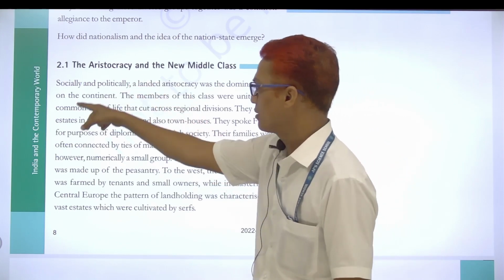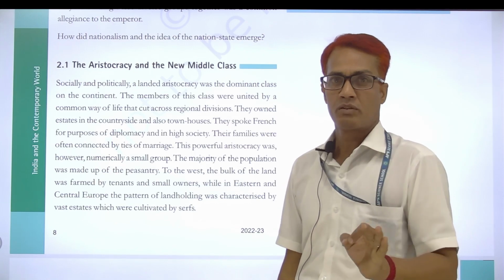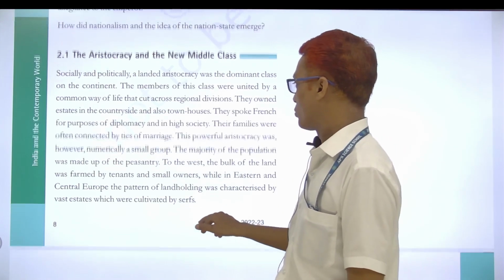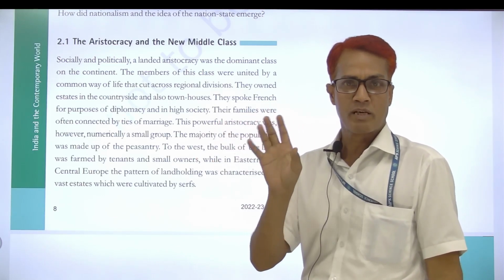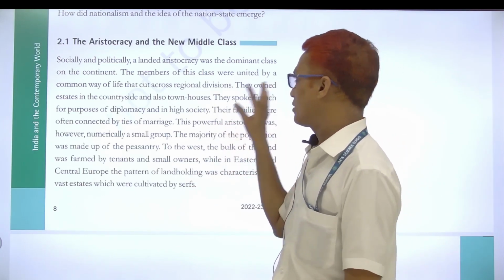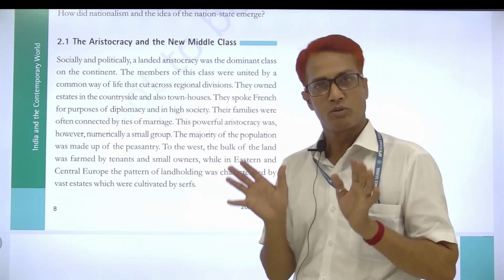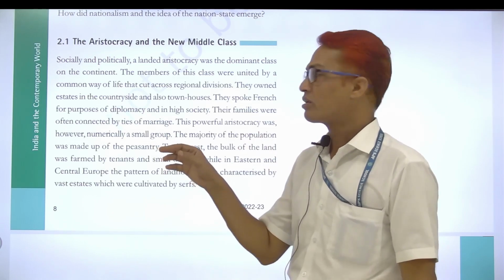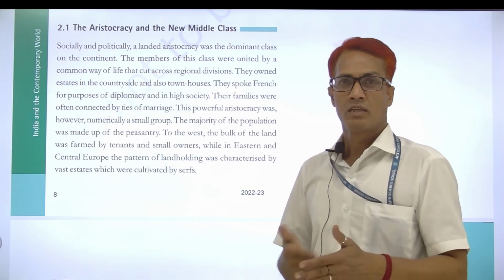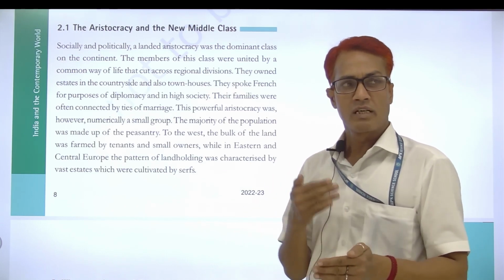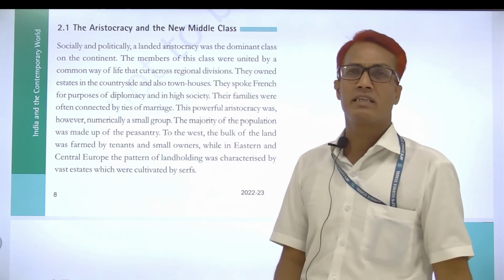Now here is a 2 marks question. What was the aristocratic group of Europe at that time? I think for 2 marks questions, 4 points are compulsory. First, the aristocratic group in Europe spoke the French language for diplomacy. In Hindi we say कूटनीति for diplomacy. They spoke only French language.